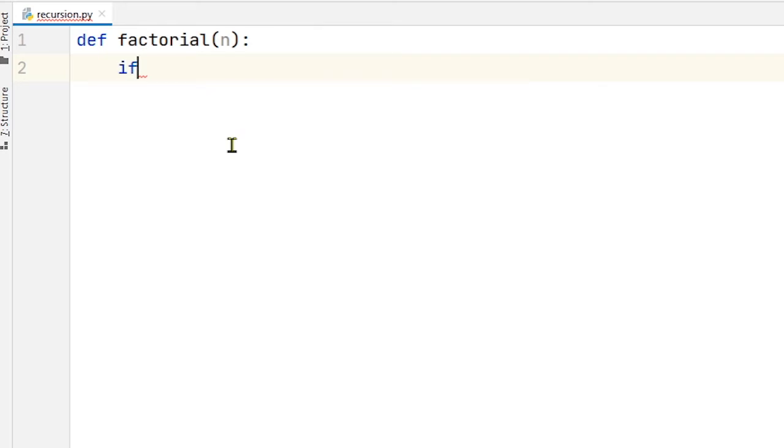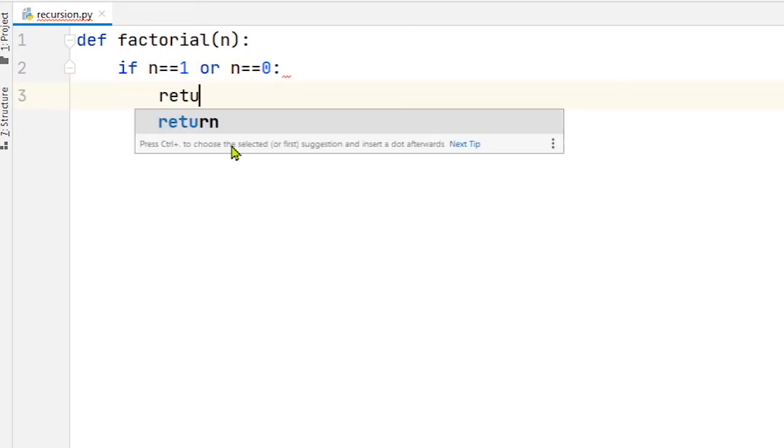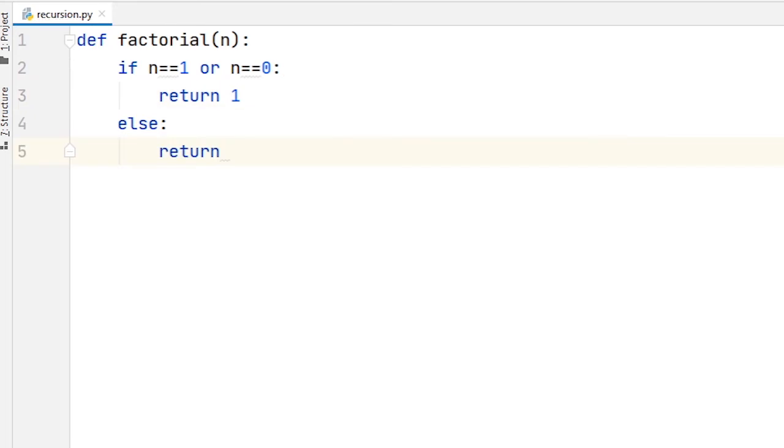As I know, the factorial of 1 and the factorial of 0 is equal to 1. So if n is equal to 1 or n is equal to 0, it will return 1. Otherwise, it will return n into factorial, calling the factorial function itself and passing the value n minus 1.